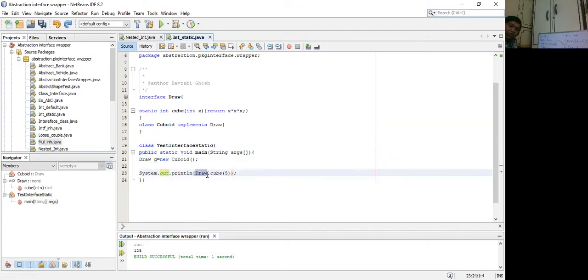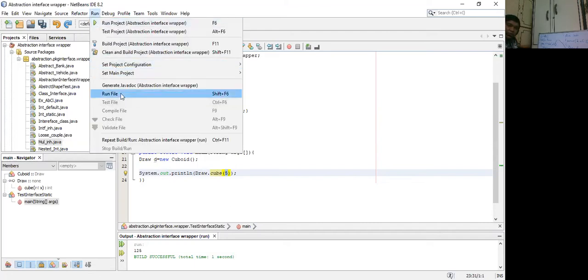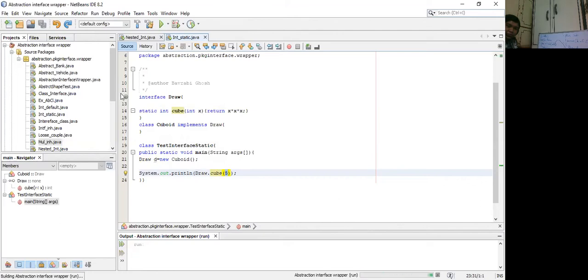I am using the interface name Draw dot the name of the method, which is static, and I'm passing the value for int x as 5. So let me see what the output is. Yeah, so I'm getting the value 125. You can see here I'm getting the value 125.